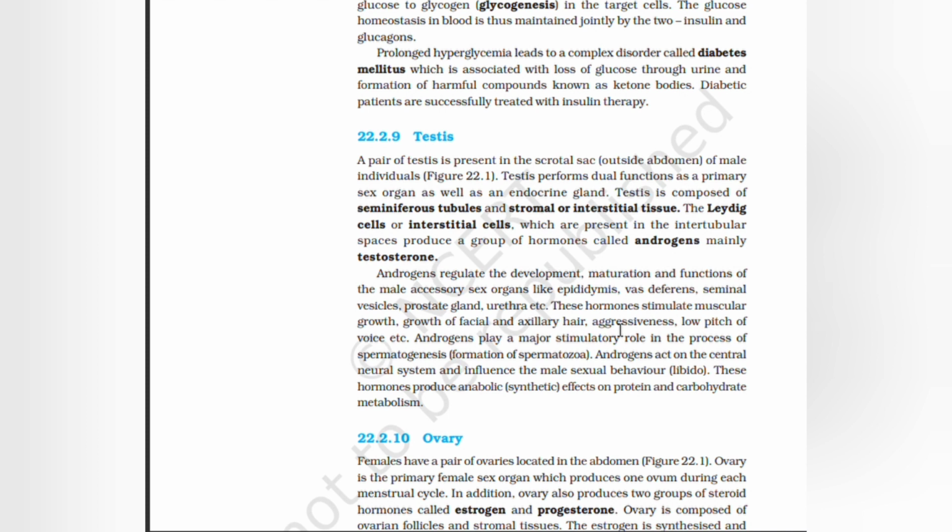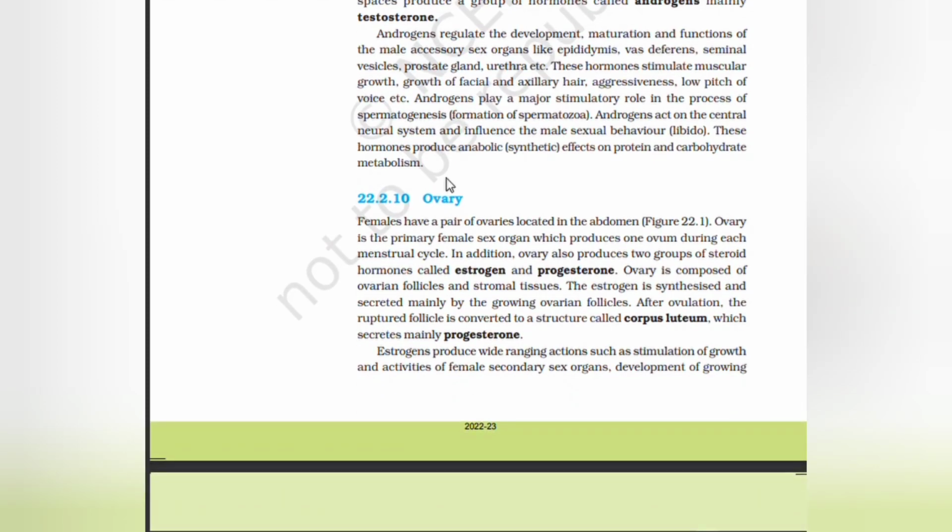These hormones stimulate muscular growth, growth of facial and axillary hair, aggressiveness, low pitch of voice, etc. Androgens play a major stimulatory role in the process of spermatogenesis, formation of spermatozoa. Androgens act on the central nervous system and influence the male sexual behavior, libido. These hormones produce anabolic effects on protein and carbohydrate metabolism.